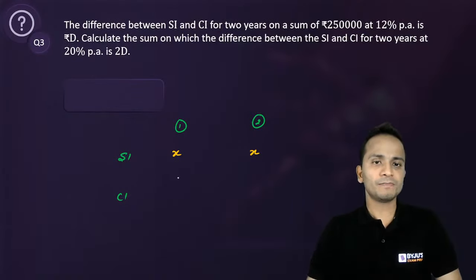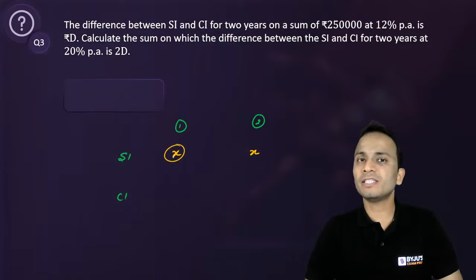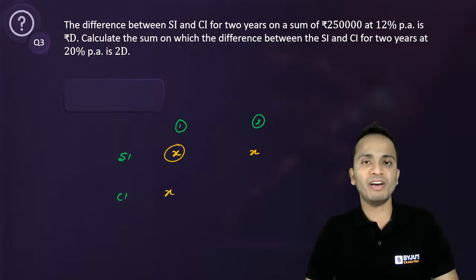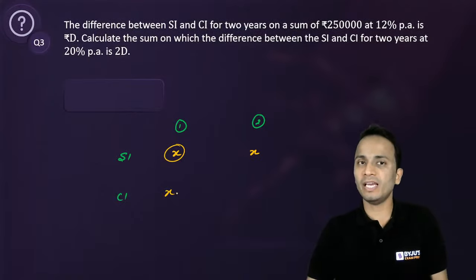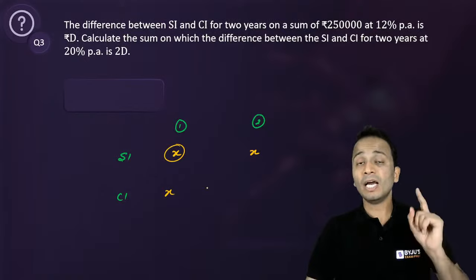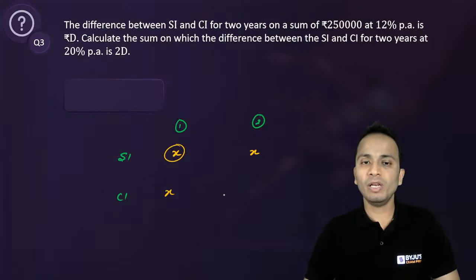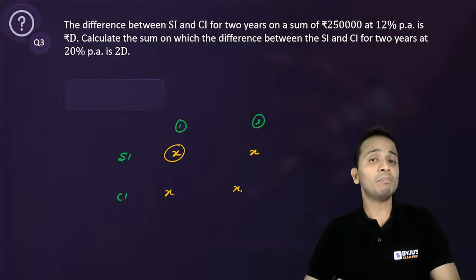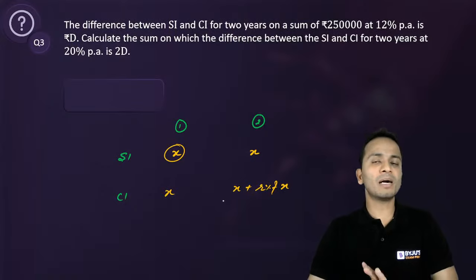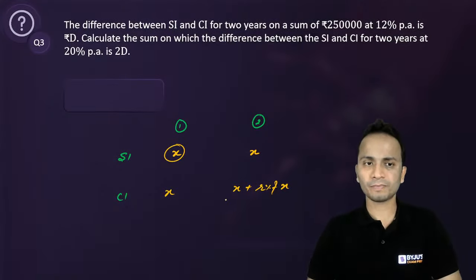Next, after this, if the simple interest for the first year is X, then the compound interest for the first year will always be the same value, irrespective of, again, what is the value of principal or how much is the rate of interest. Compound interest for second year will be X, which is the compound interest for first year, plus R% of X. So this will be the compound interest for second year.